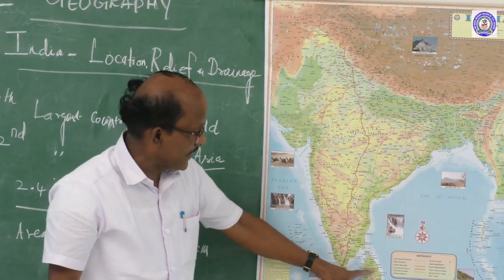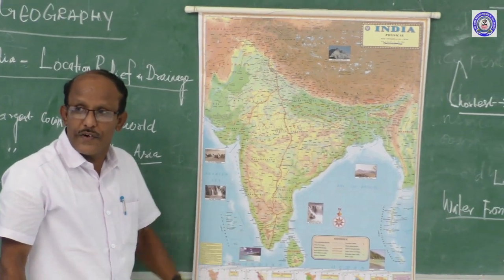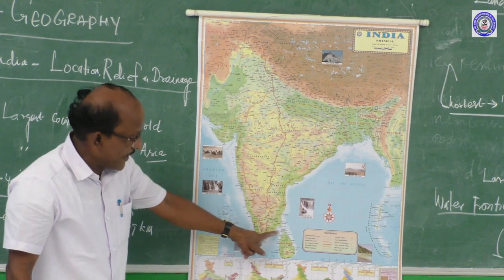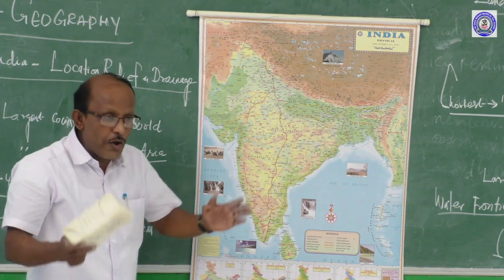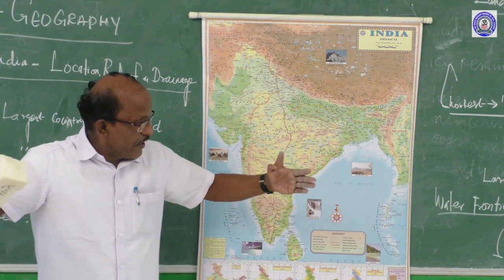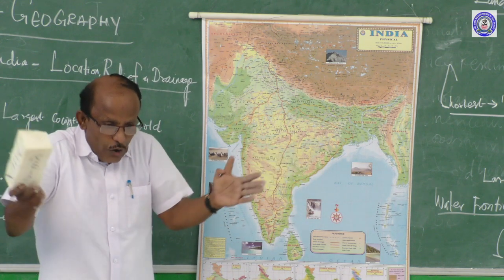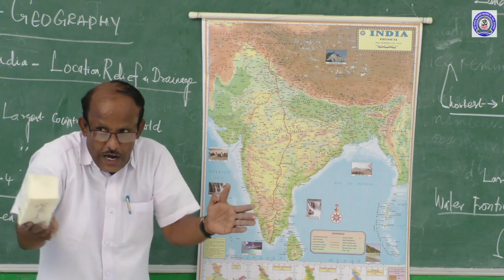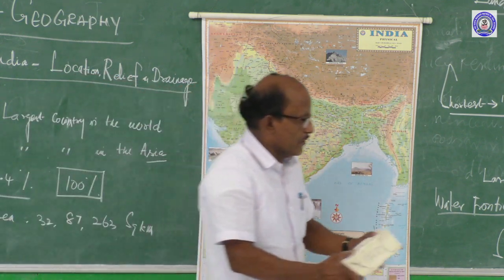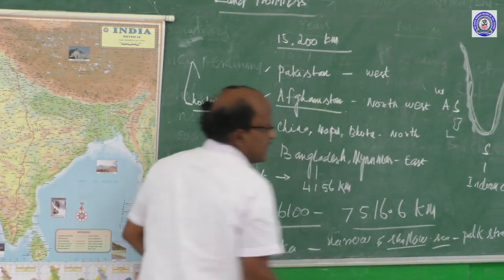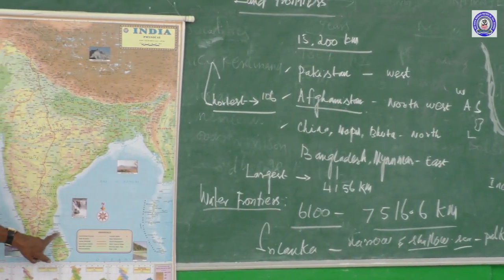The southern neighbor of India is separated by a water passage. Narrow means what? Not more breadth, very narrow. What do you call it in Tamil? Kurugalani. And shallow, not more deep. That sea is there. That is called the Palk strait.